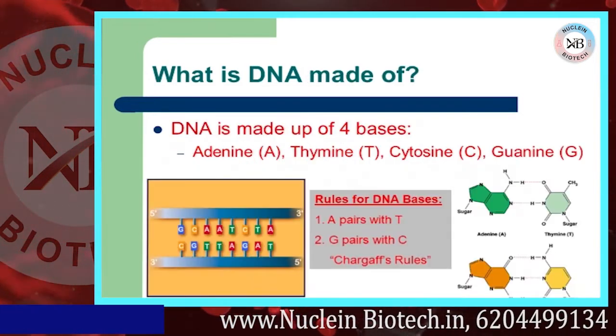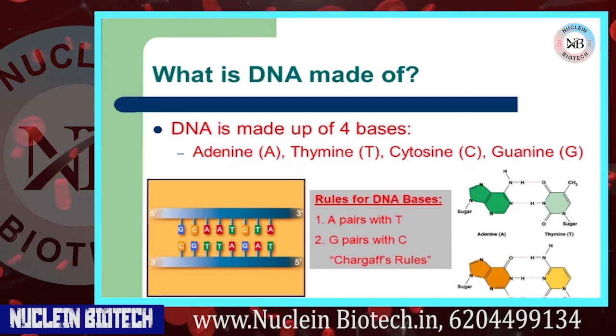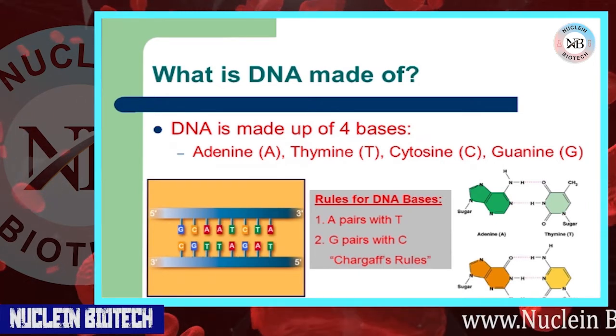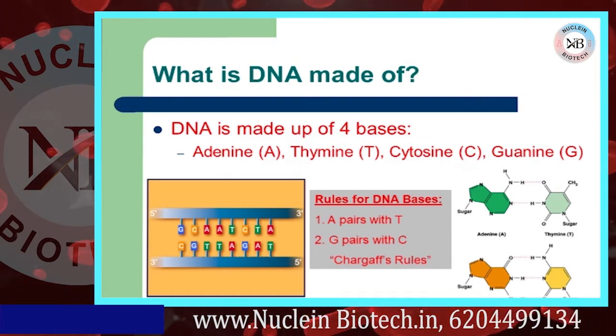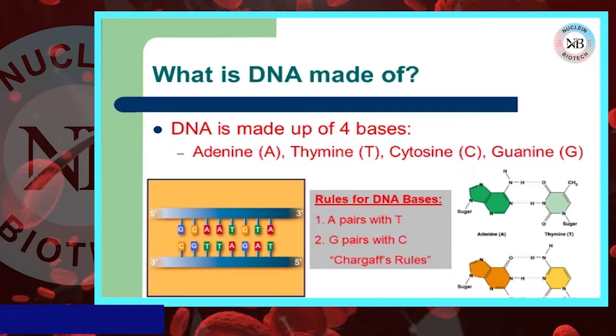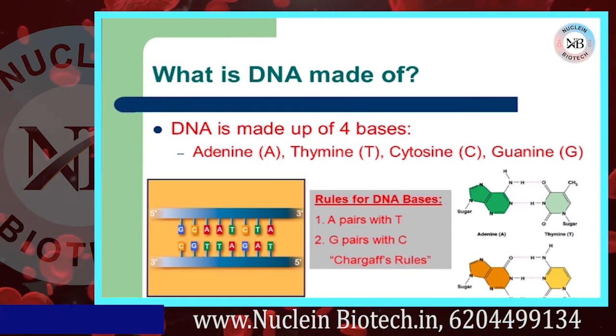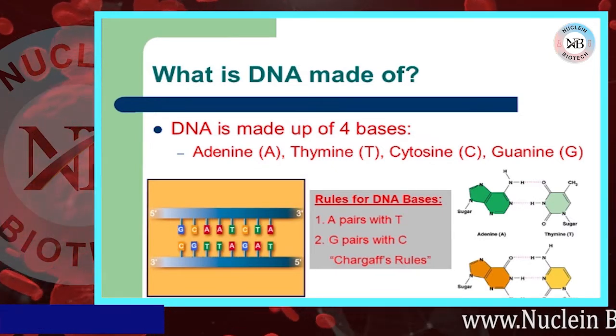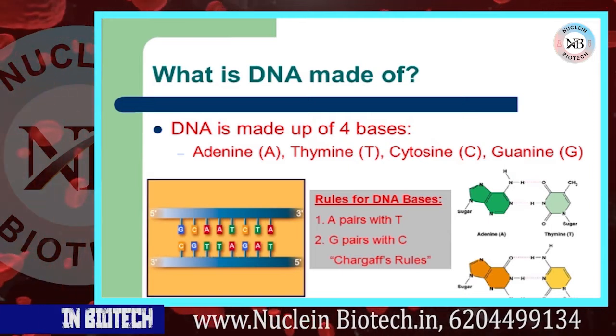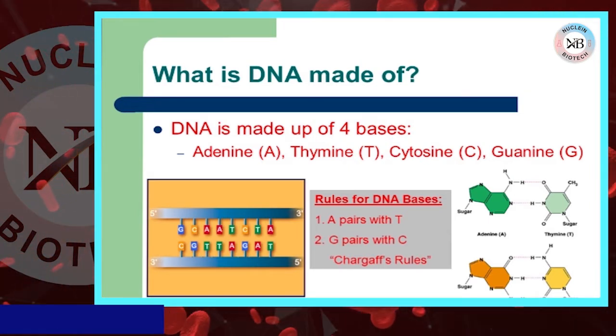Now, what are the DNA bases? In DNA, there are 4 different bases: adenine and guanine are the large purines; cytosine and thymine are the smaller pyrimidines. RNA also contains 4 different bases. 3 of these are the same as in DNA: adenine, guanine and cytosine.